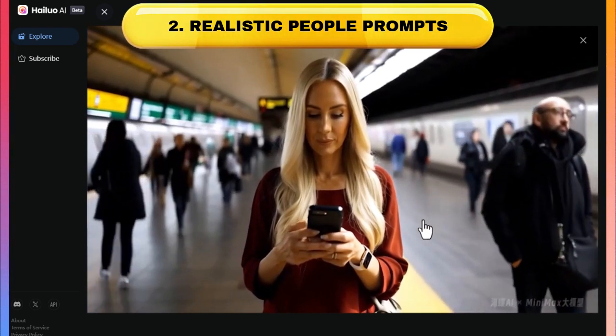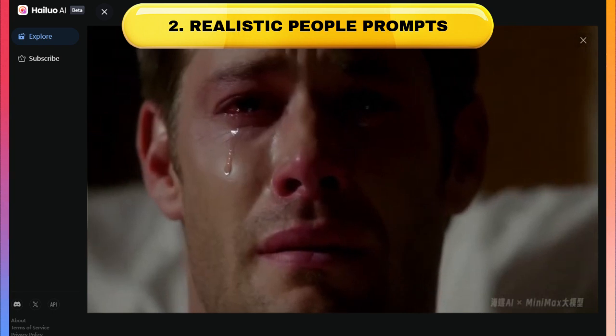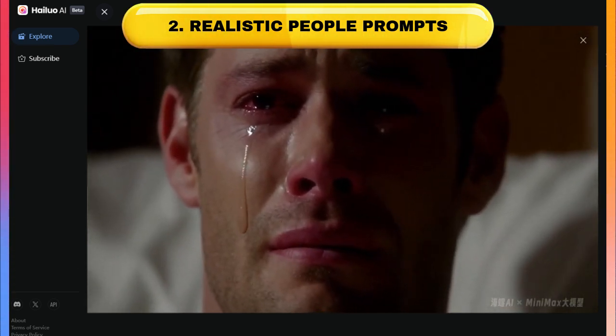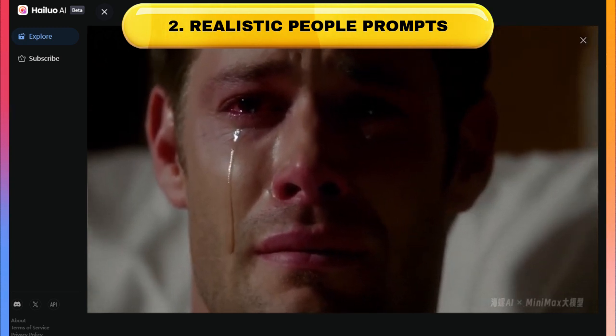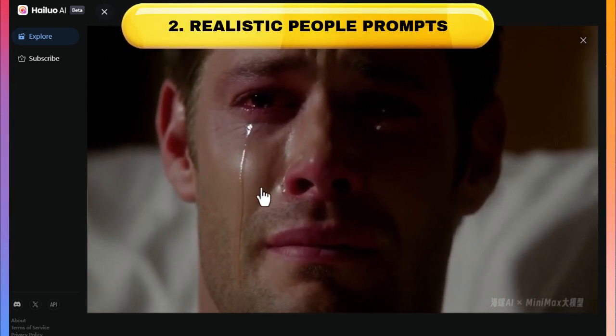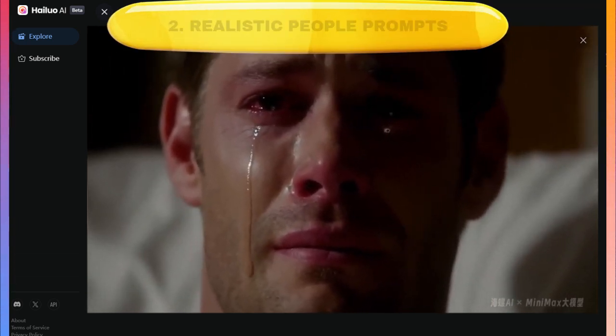So here we have a realistic close-up of a man crying with cinematic lighting. It looks very real to me, except for this tear that comes down, and it kind of goes back up again and then comes down. I think they've done a great job. As you can see, his eyes are red and watery, and the lighting is just very natural.